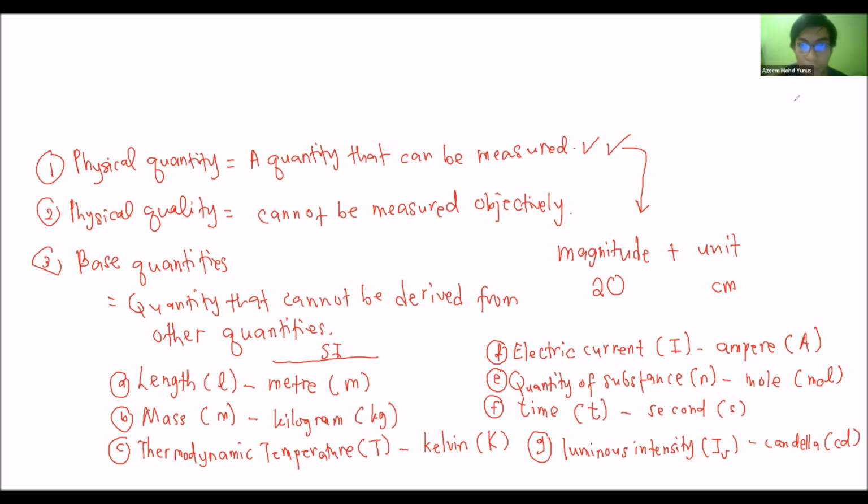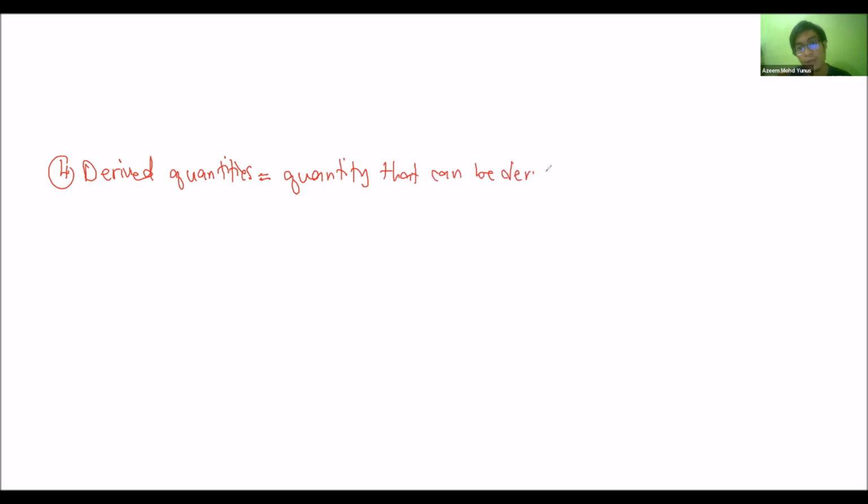Okay, so let's move on to derived quantities. A derived quantity is a quantity that can be derived from other quantities.